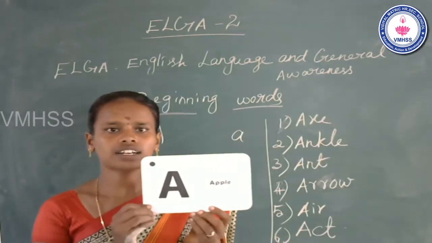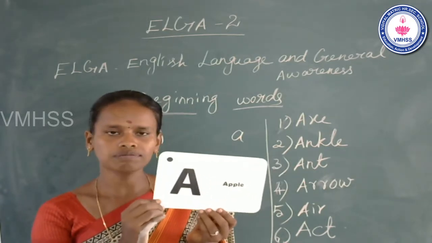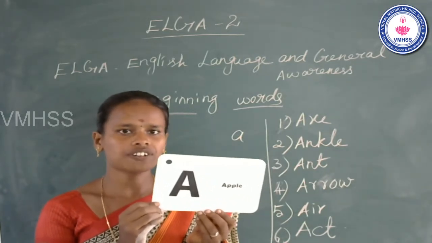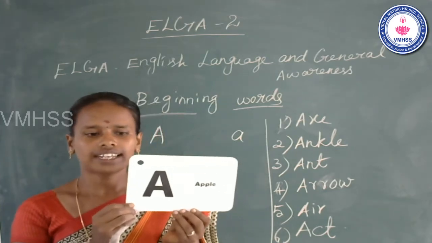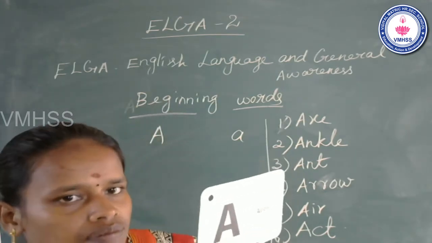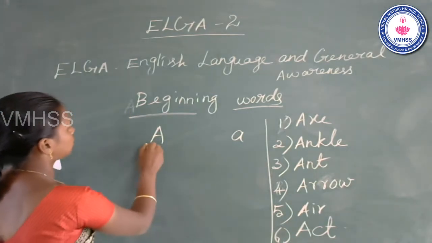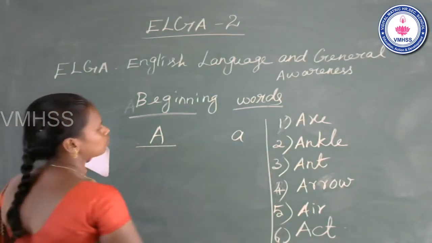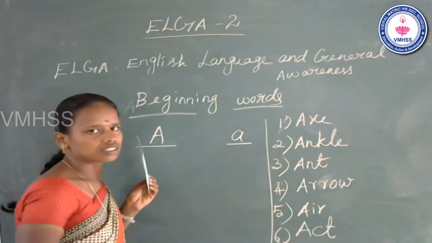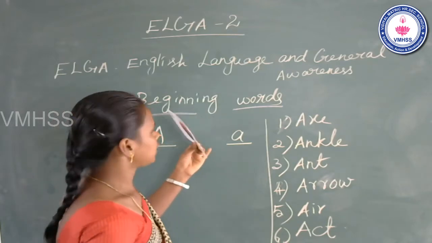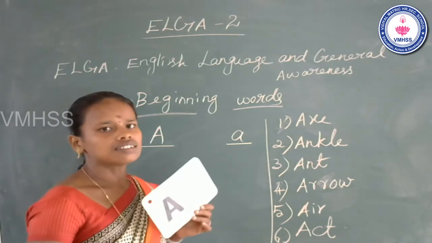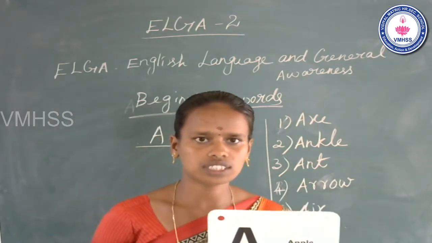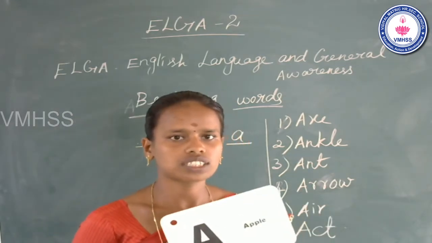Students, see the flashcard. What is the letter? A. The first letter A. Name of the letter A. This is small letter a. The name of the letter A. The sound of the letter A.